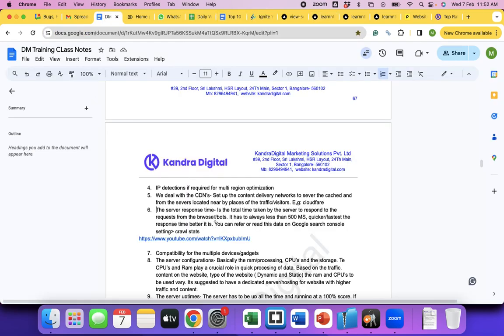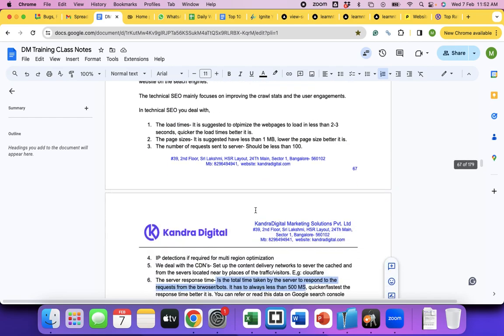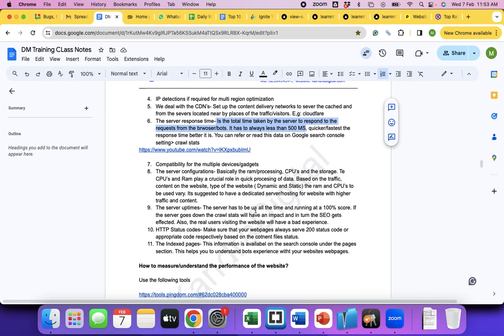Right? The server response time is the total time taken by the server to respond to the request from the browser or bots. It has to be always less than. I'll show it to you all. Let's go one by one.